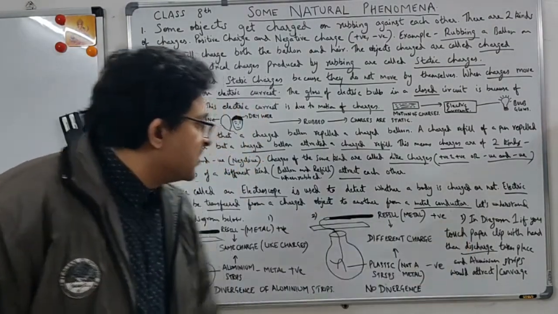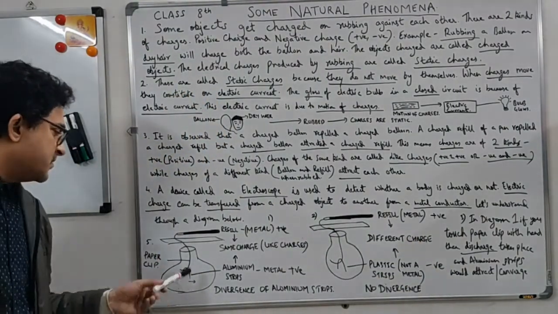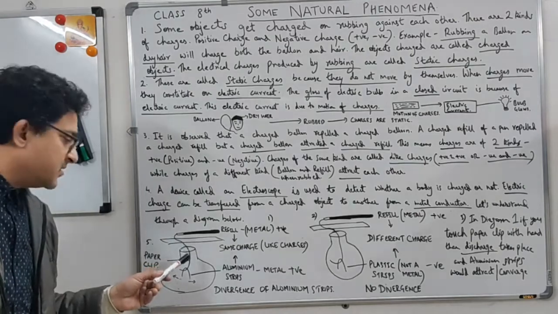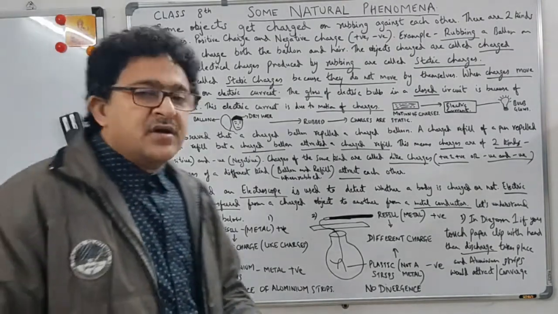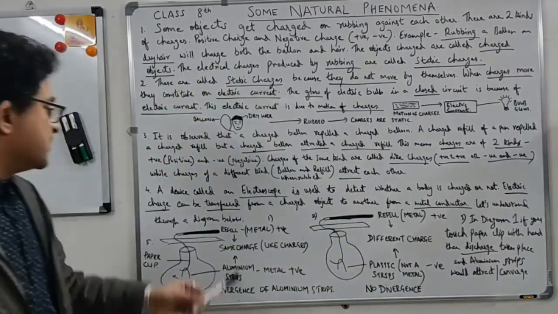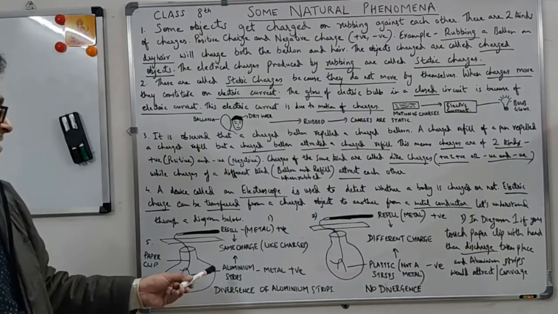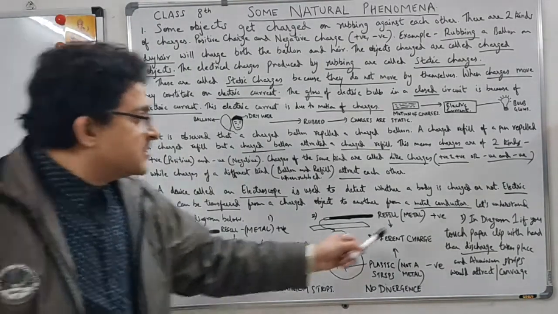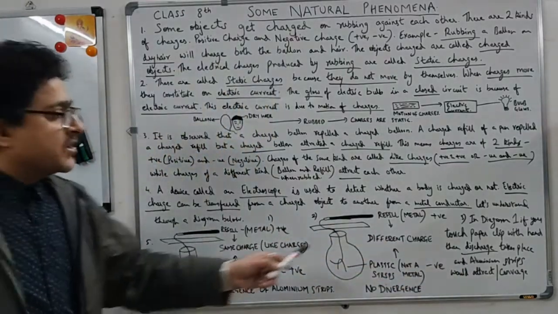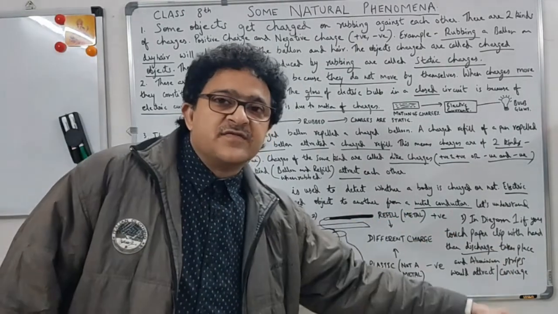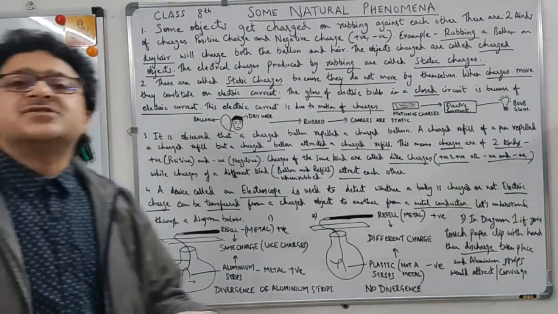Now what happens in diagram 1 if you touch the paper clip with a hand? Discharge takes place. Discharge means the charges become opposite. Here there was a like charge, and it will become unlike charge. It will be negative over here, because you touched the paper clip and the charge could not transfer to the aluminum strip, so it discharged.